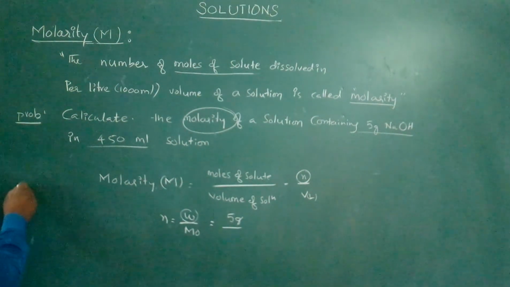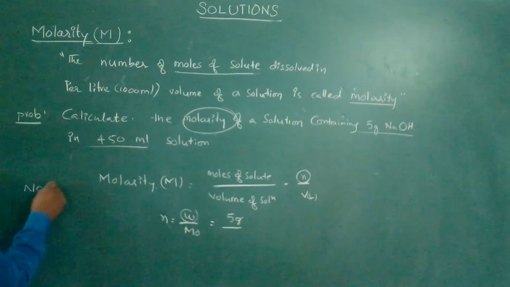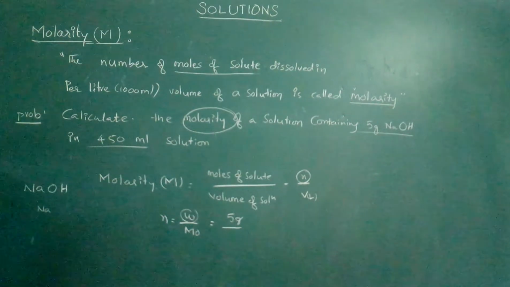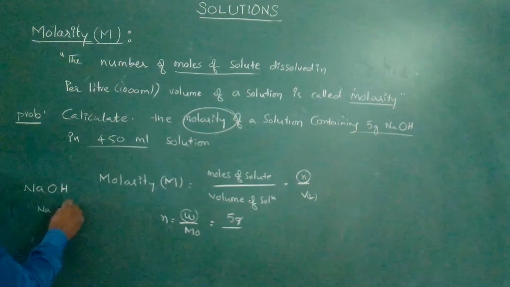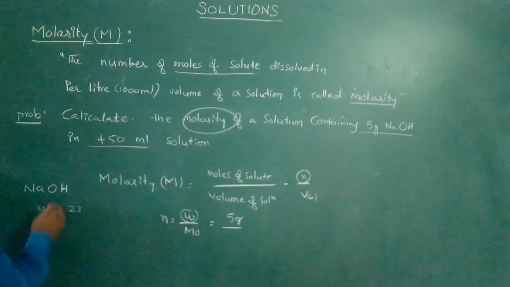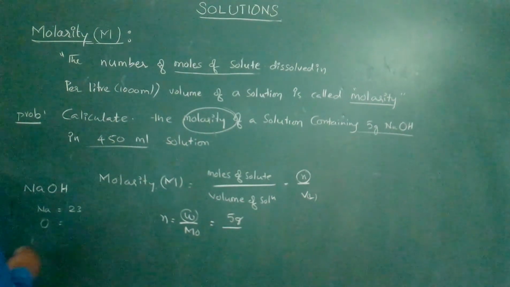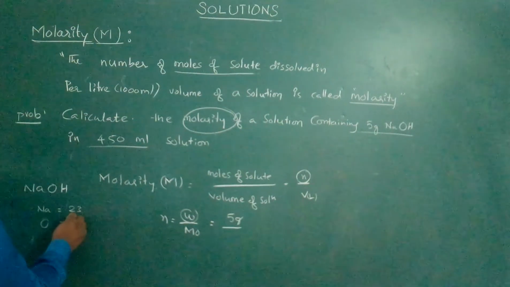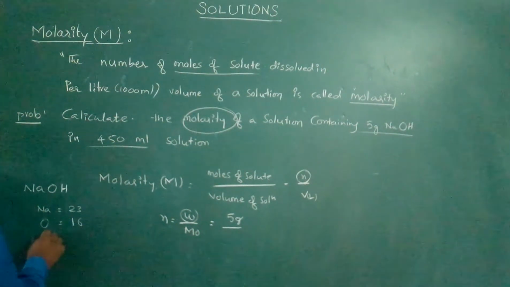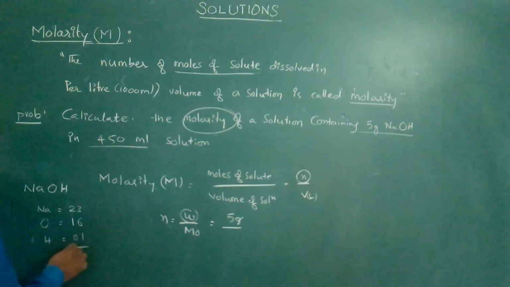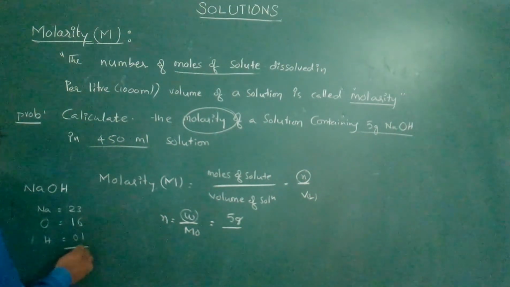Important concept: molar mass of sodium hydroxide. Sodium atomic weight is equal to 23 grams. Oxygen atomic weight is equal to 16. Hydrogen atomic weight is equal to 1. Total how much it will come? 40 grams.